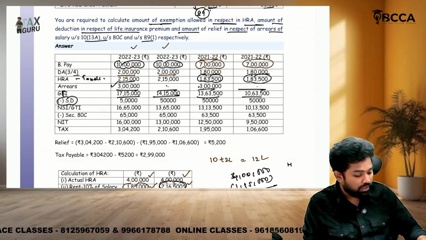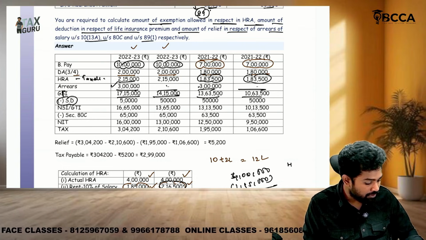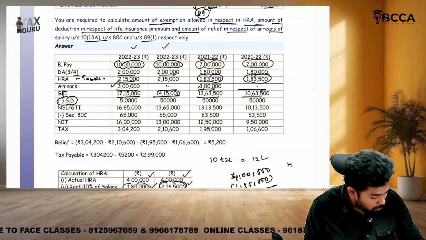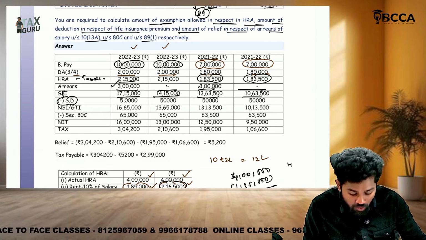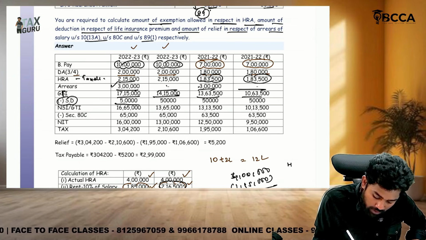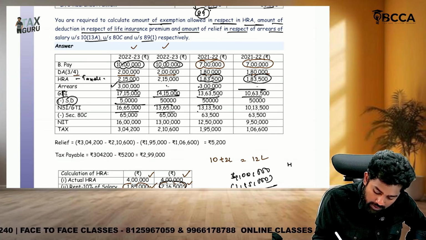So don't argue with me stating that standard deduction is 75,000. Sir, here we are into which regime? We are into old regime, so standard deduction available is 50,000 only. Then subtract it to get the net total income.